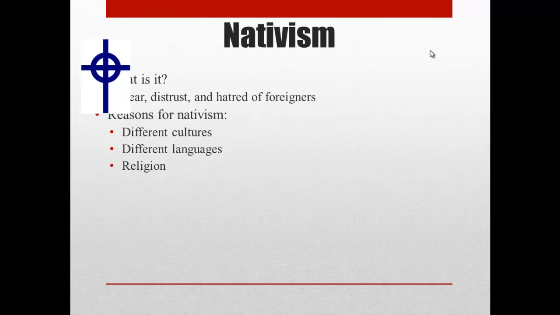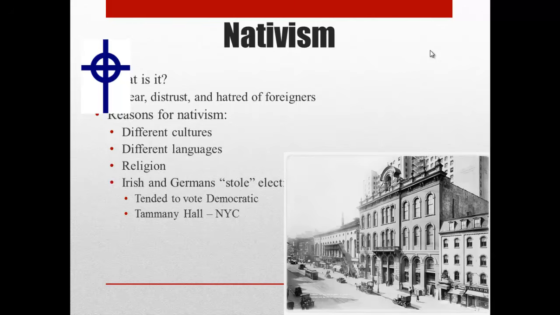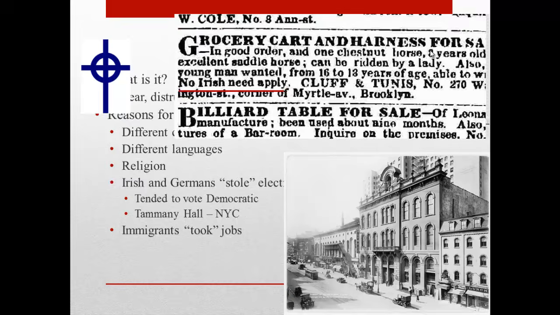Catholics were discriminated against for so long that JFK is the first president ever that was Catholic. And there's this accusation that Irish and Germans would steal elections. Both of these groups, particularly the Irish, tended to vote for Democrats. So if you were not a Democrat, you would be upset with the immigrants who would vote overwhelmingly in favor of the Democratic Party. And you see this in Tammany Hall in New York City, especially in the later 1800s with Boss Tweed. And there's also an accusation that immigrants took jobs.